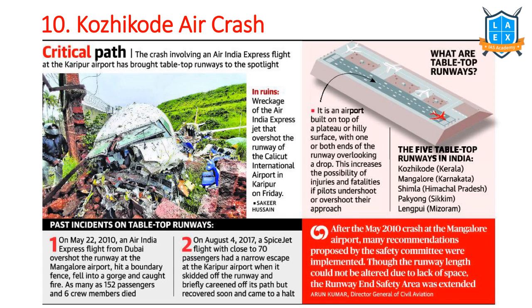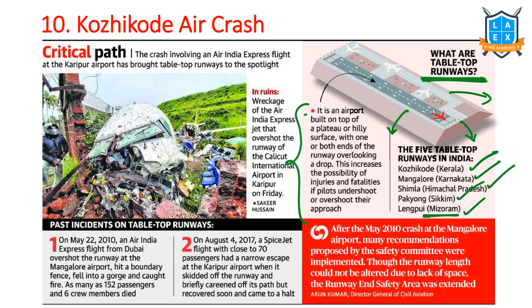And the last disaster in this session is the Kozhikode air crash. In Kerala, this place called Kozhikode, the air crash has happened. The airport has a tabletop runway. What is the meaning of tabletop runway? In mountainous regions, plateau regions, we have a specific area designated as the runway. On the other side, we have steep slopes. So that's why it is dangerous. These are called tabletop runways. See here, Kozhikode, Mangalore, Shimla, Pakyong in Sikkim, and in Mizoram, Lengpui. So these areas have tabletop runways.